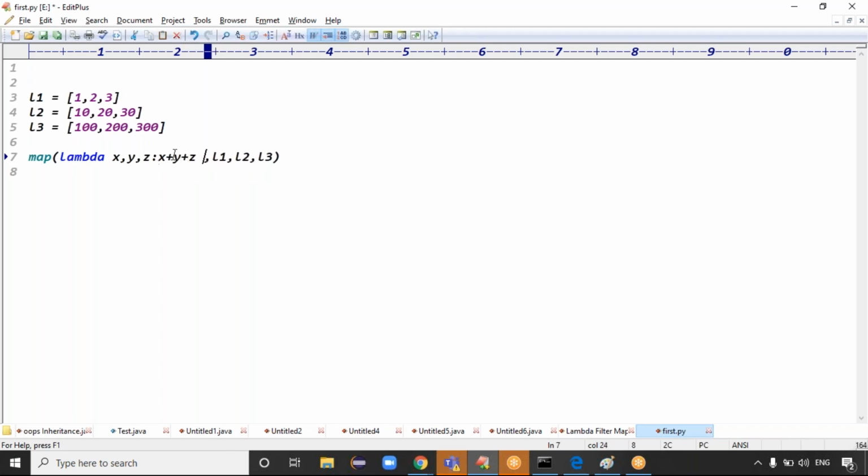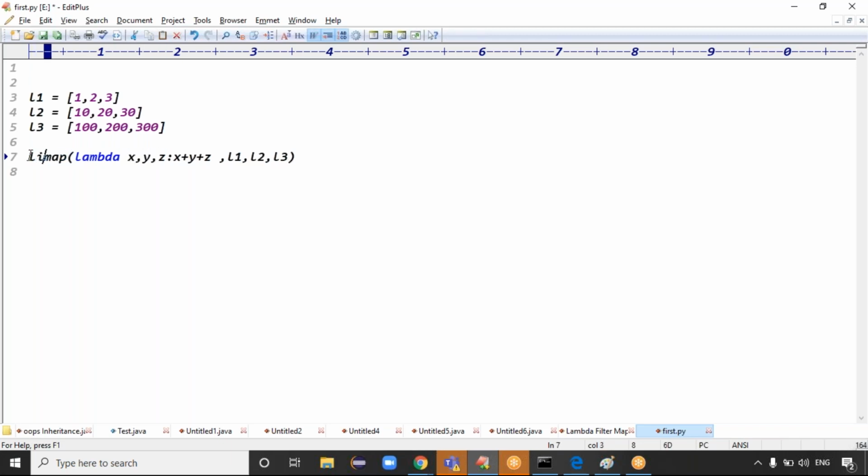Very simple, guys. I want to do the operation on 3 list values. If you want to do the operation on 3 list values, then I can take the inputs L1, L2, L3, and the lambda expression takes 3 arguments, because here 3 inputs are there. That's why you can expect 3 arguments here, right?